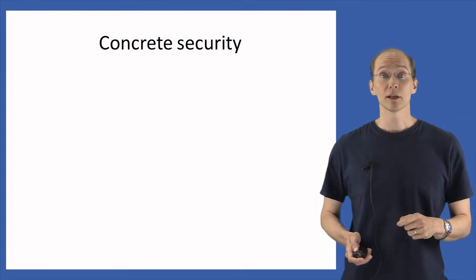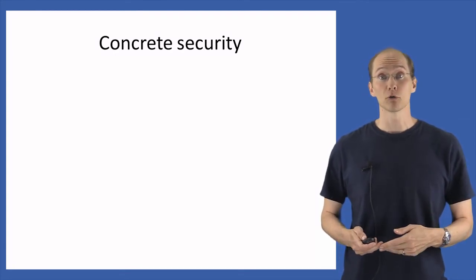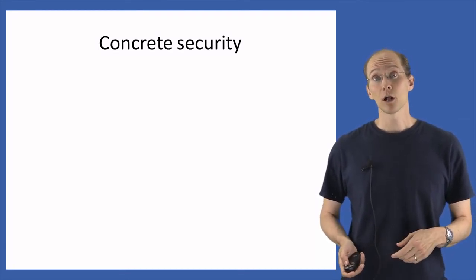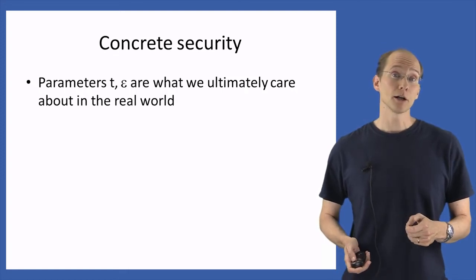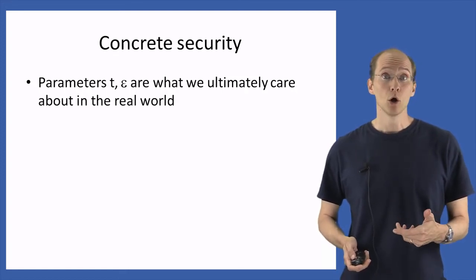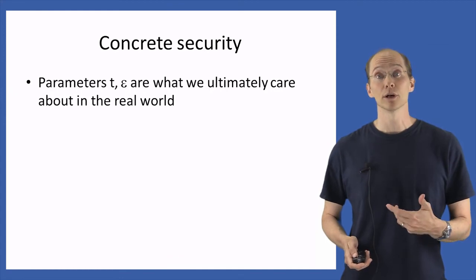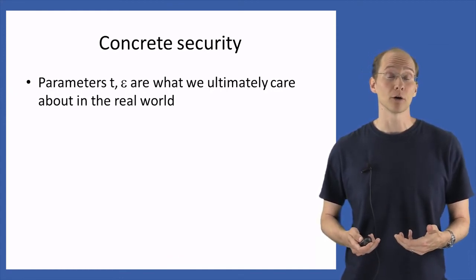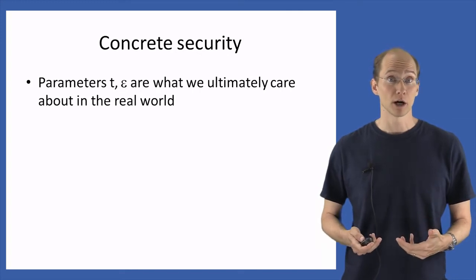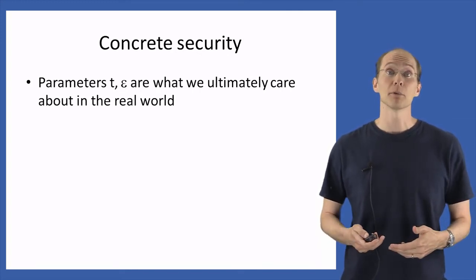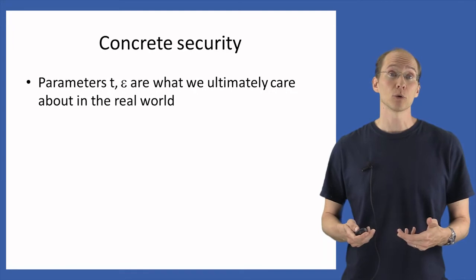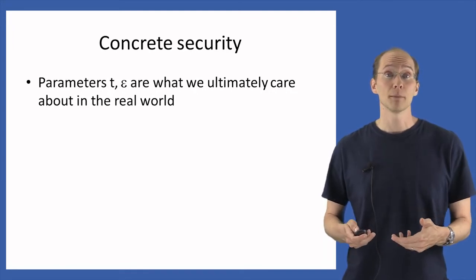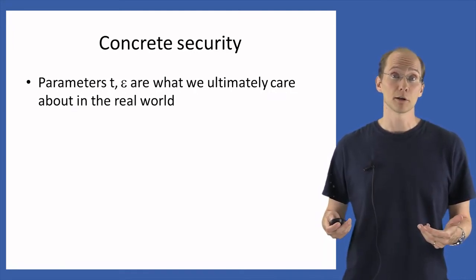There are a couple of nice advantages to this notion of concrete security. First of all, the parameters t and epsilon correspond very closely with what we ultimately care about in the real world. In the real world, we have some assumed time bound with which our adversaries can run. So going back to the example from earlier, we may be concerned with attackers who can run for time at most 100 million years.